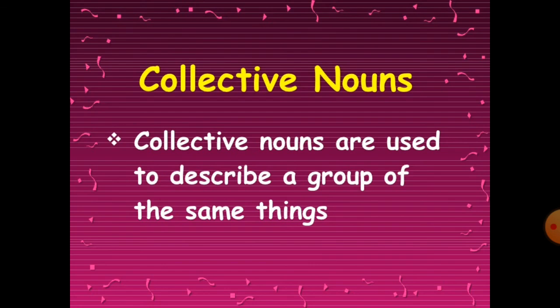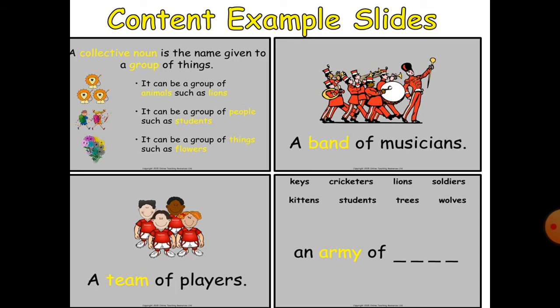Let us now see the last type of nouns, the collective nouns. As the name says, collective means collection. A collection of a group of the same kinds of things. Collective nouns are used to describe a group of the same things. Same things means what? If I say a team of players, team is a collective noun. Players are of the same nature. They are playing. A band of musicians: I don't mean to say a group of people, but a group of musicians counted together is a band.